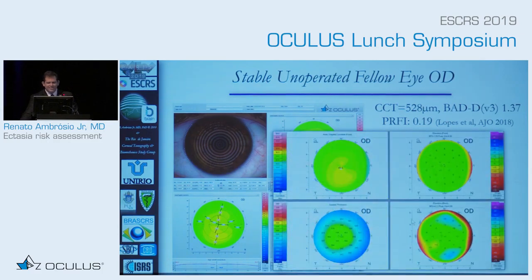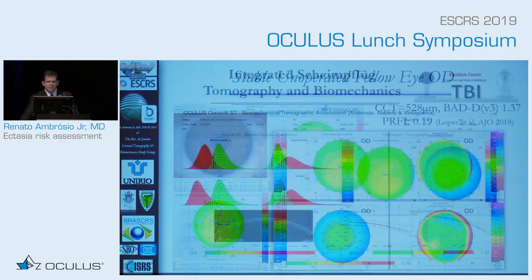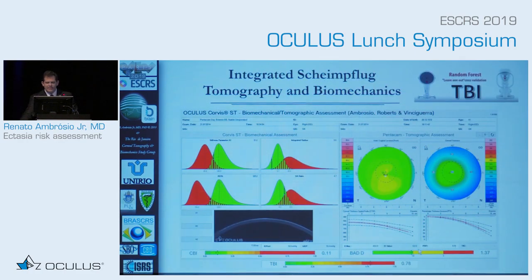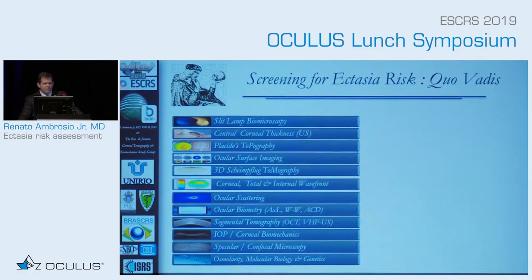On tomography it is not that abnormal. The D is still on the white side, not even yellow. The PRFI is 0.19, but when we integrate tomography and biomechanics, you have a TBI of 0.78. And we have seen other cases exactly like that. So we have to understand that screening for ectasia risk goes beyond. And we have multimodal imaging.